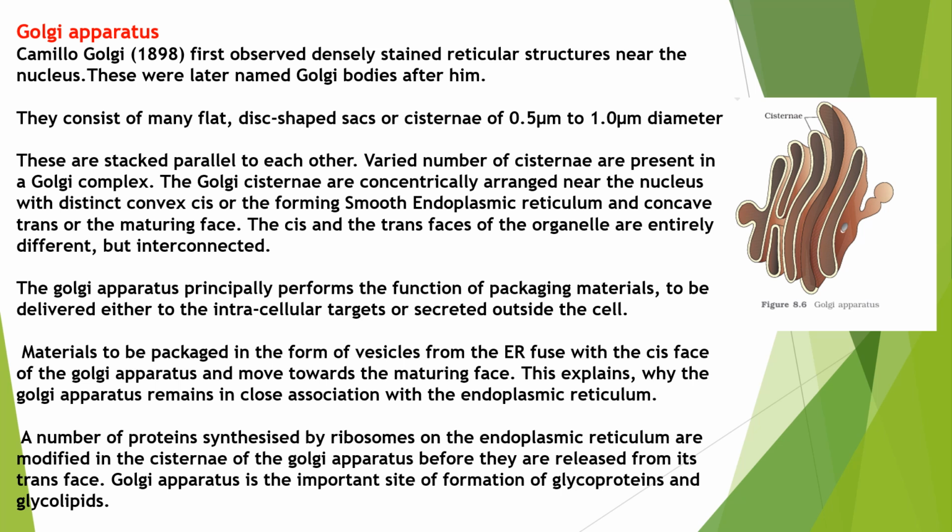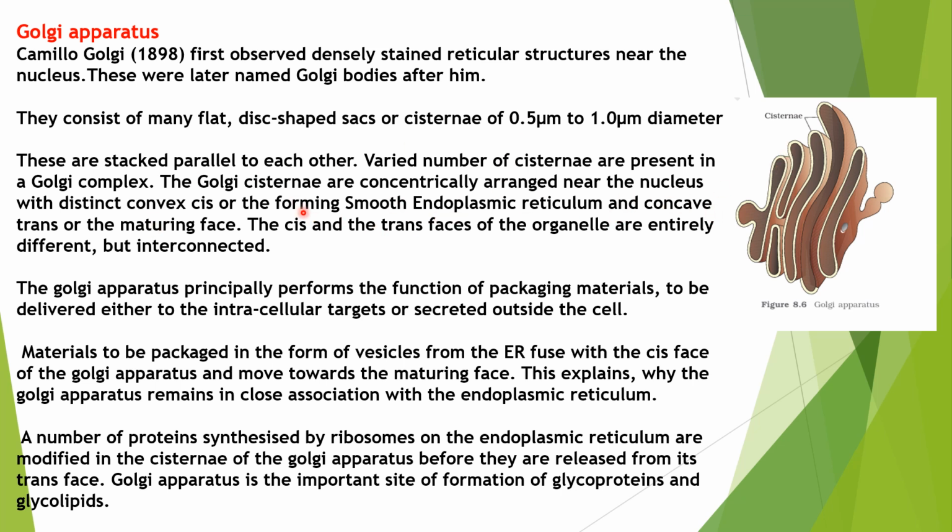The next organelle in the endomembrane system is the Golgi apparatus. This Golgi apparatus was discovered by Camillo Golgi in the year 1898. He observed densely stained reticular structures near the nucleus, so it was named Golgi after Camillo Golgi. The Golgi contains many flat disc-shaped sacs called cisternae, with a diameter of 0.5 to 1 micrometers. These are stacked parallel to each other. The number of cisternae varies depending upon the cell. These are concentrated near the nucleus.